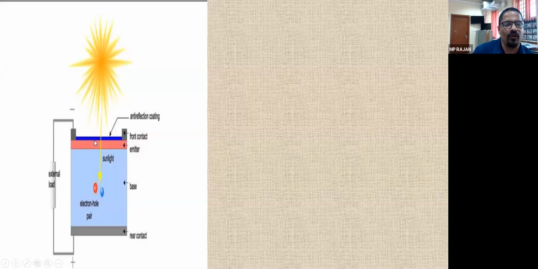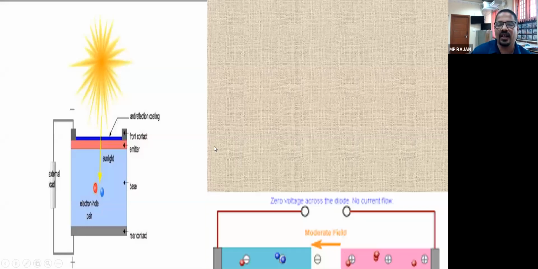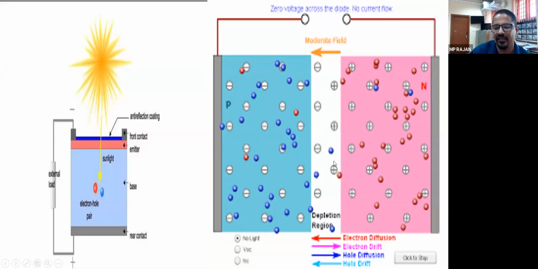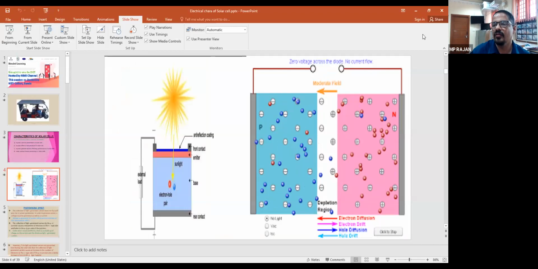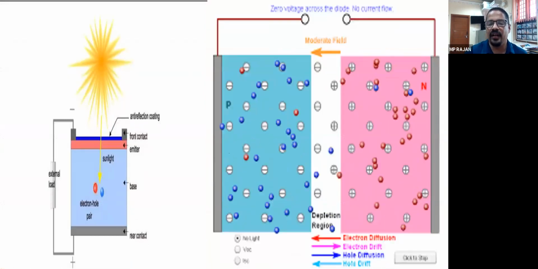So there is a current flow, but there are so many other currents. There are 4 currents actually flowing through the solar cell. This is the N-type semiconductor, this is the P-type semiconductor, and this is the depletion layer that you have seen.